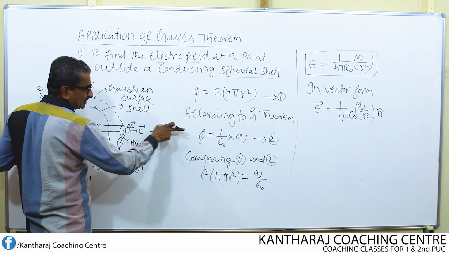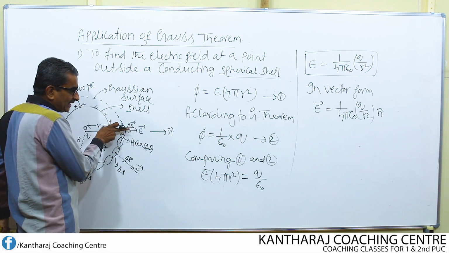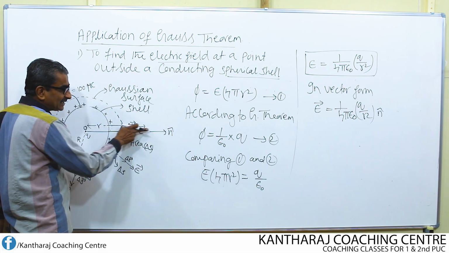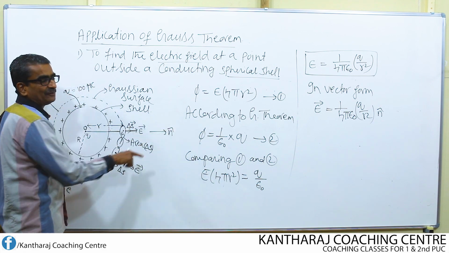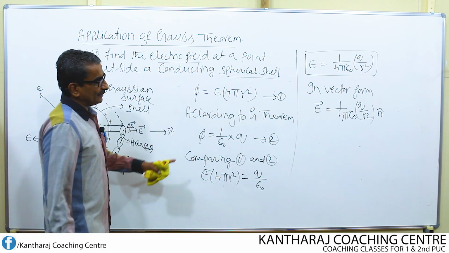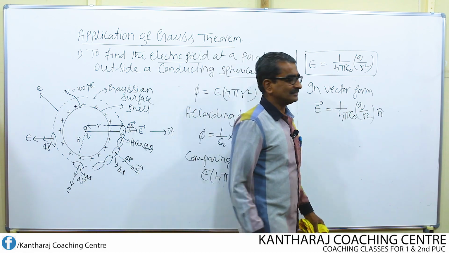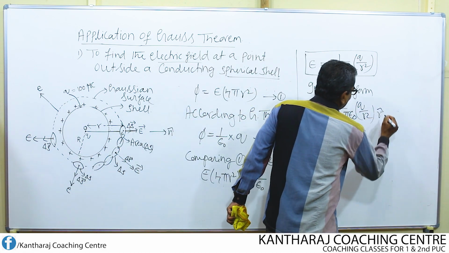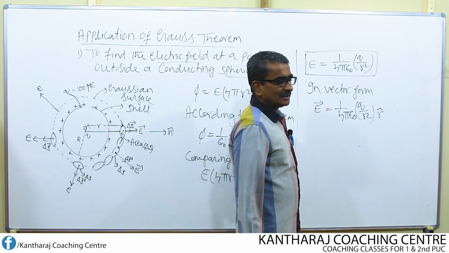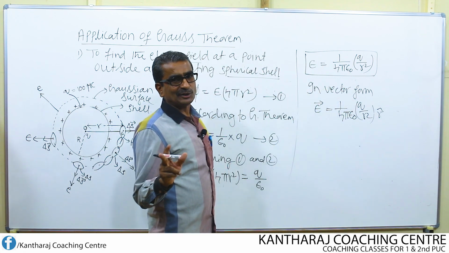So if the electric field is directed outwards, then the unit vector is also directed outwards. Instead of n cap, you can also use r cap. Only thing is its magnitude is equal to 1.